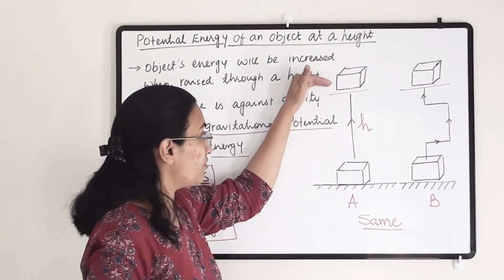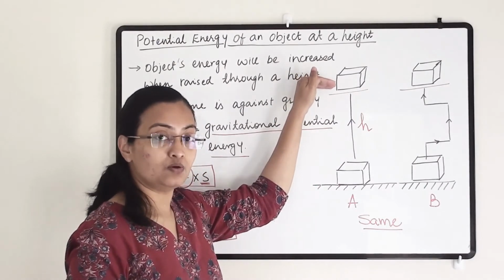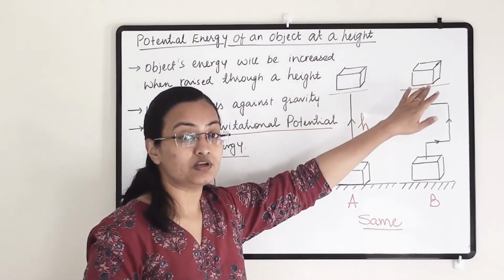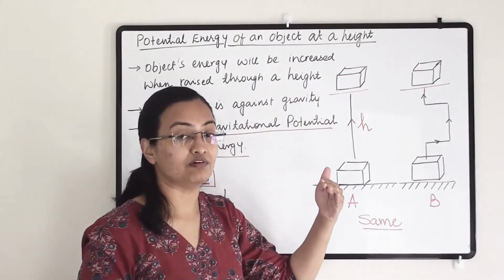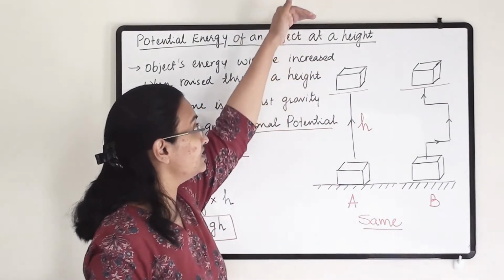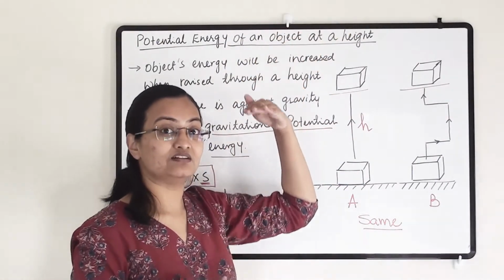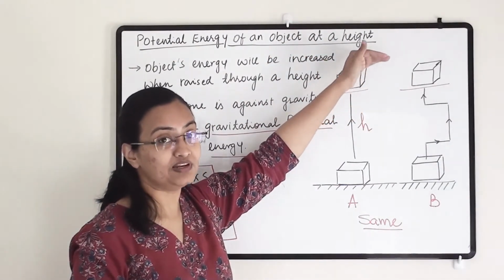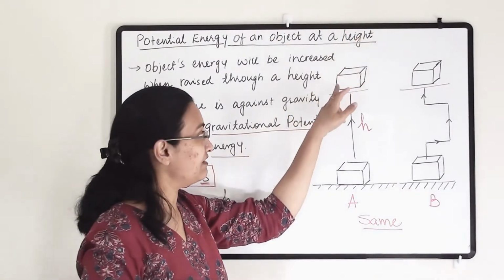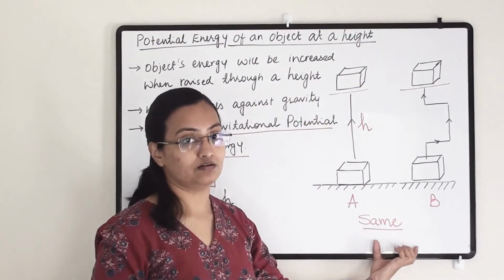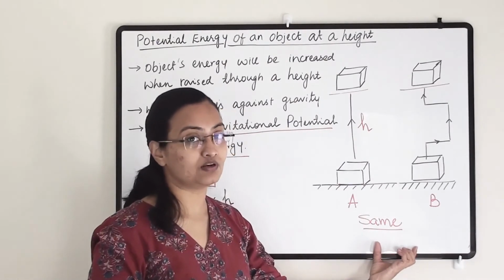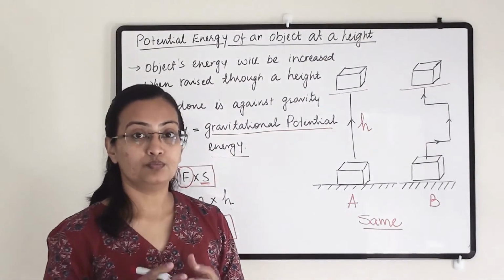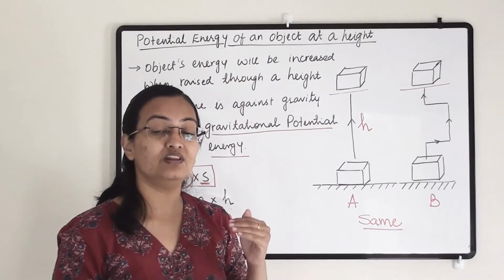If you have raised the object till here, that is level 1, then whatever path you choose, in another object also the energy gain will remain similar. It depends upon the level. Yes, if you have chosen another level, a second level at a certain height which is higher compared to this level, then that object will gain some more energy. But if the level is the same, then the path doesn't matter. The energy possessed by the object will remain the same, because potential energy is not dependent upon the path you choose. The potential energy depends upon the level you choose.